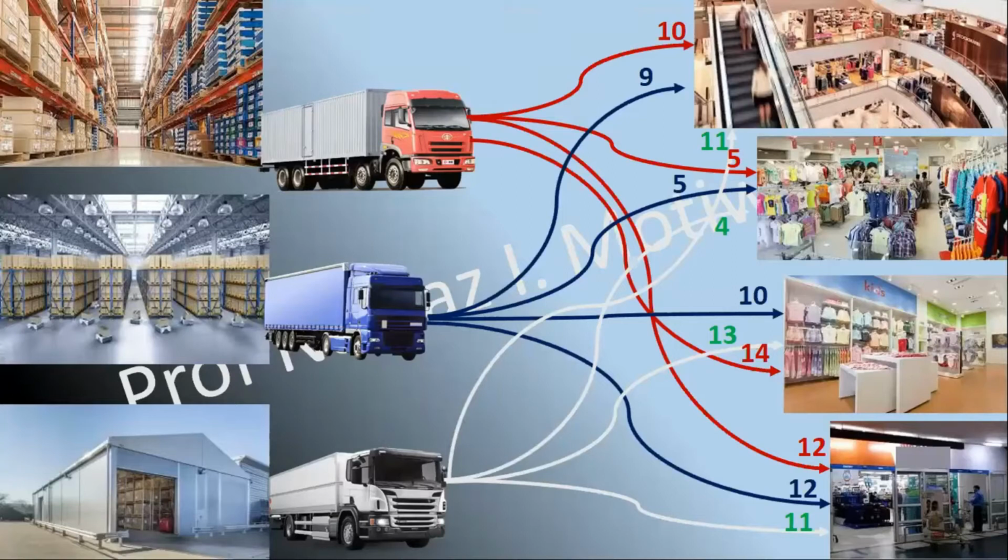Then next is 5. But 5 is already on demand point 2, which is already fulfilled, so we will not look at it. What is next? Minimum cost. The next minimum cost is 9. So 9, you can see, is the cost associated from warehouse 2 to demand point 1. Now what happened? Demand point 1 is also satisfied, it also got the goods from warehouse 2. Next is 10. Now 10 is from warehouse 2, it can go to demand point 3, and from warehouse 1 it can go to demand point 1.